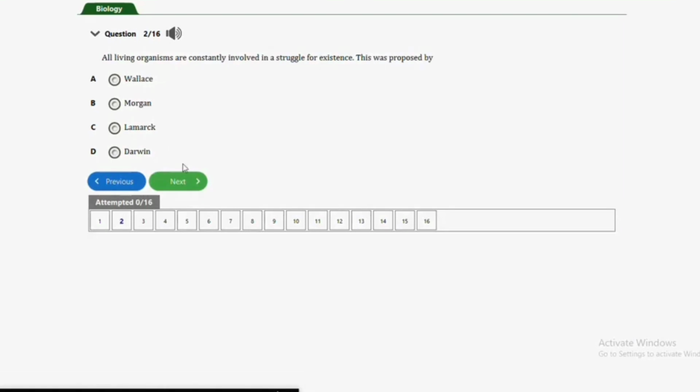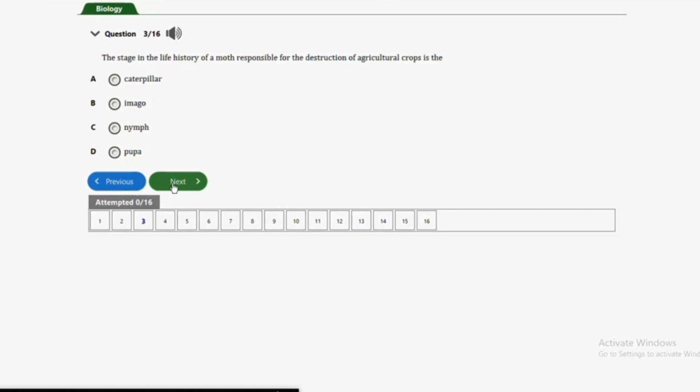The next question says, all living organisms are constantly involved in a struggle for existence. This was proposed by A, Wallace, B, Morgan, C, Lamarck, D, Darwin. Actually, the correct answer to this question is D, and that's Darwin. Charles Darwin proposed this in his theory of natural selection. So the correct answer to this question is option D. So let's move to the next question immediately.